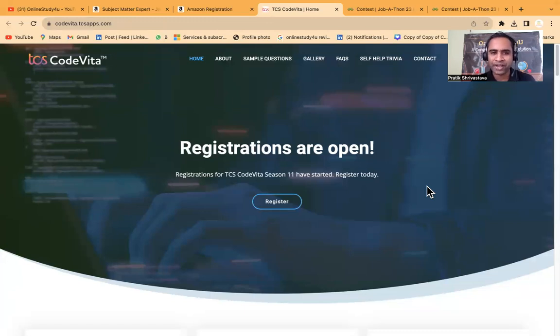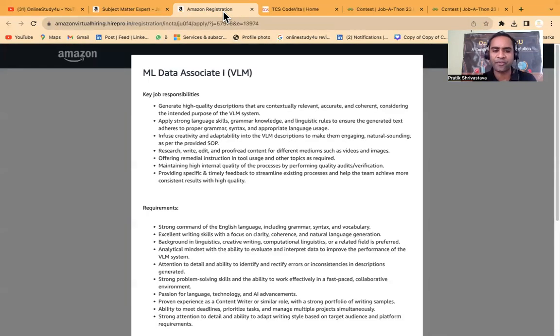Friends, we have two very good hirings for today. The first hiring is from TCS, and this is TCS free hiring for Ninja and Digital roles. Friends, TCS is hiring through the TCS CodeVita. Now the second hiring which we have is from Amazon for two different roles.